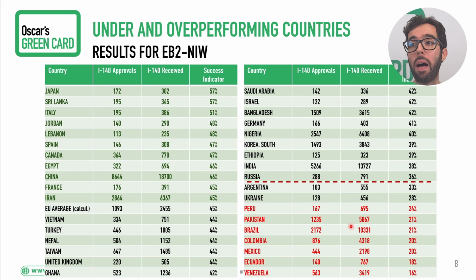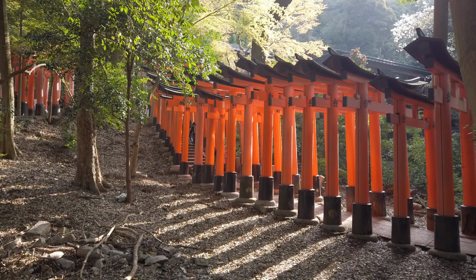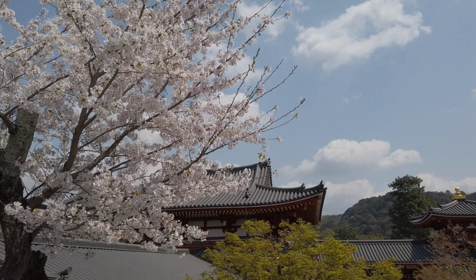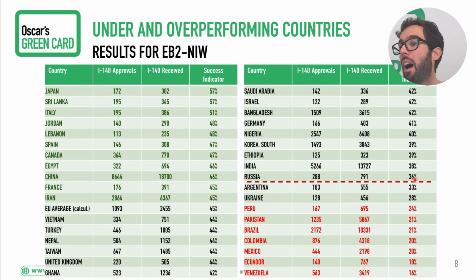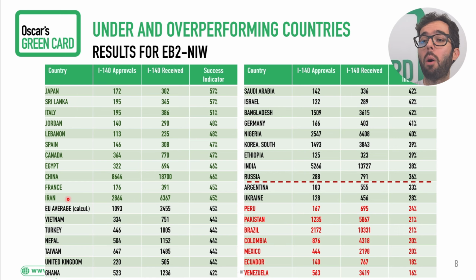For example, take Japan, who does way better with a 57 score compared to the global average of 36, and compared to countries like Venezuela or Ecuador, who are below 20. In this list of countries we have here in green, those are countries that do 25% better than the global average. And contrary to that, in red, we marked those countries that do 25% worse than the global average.